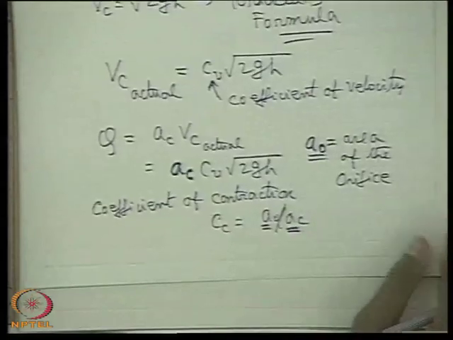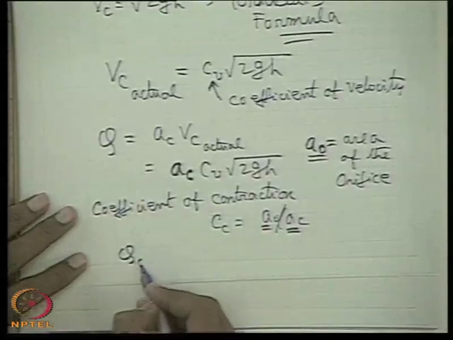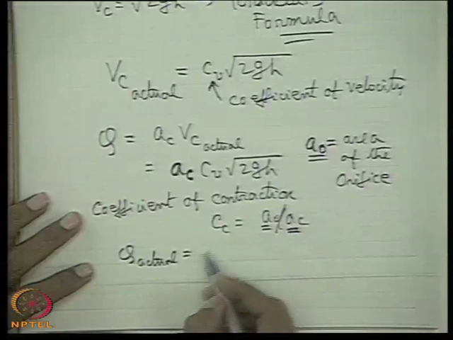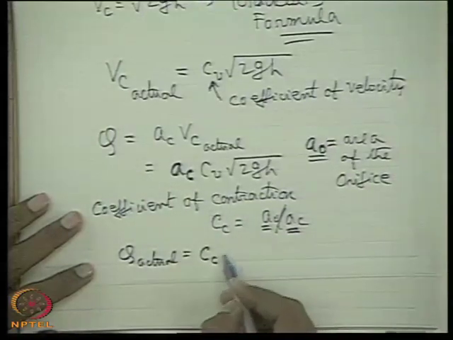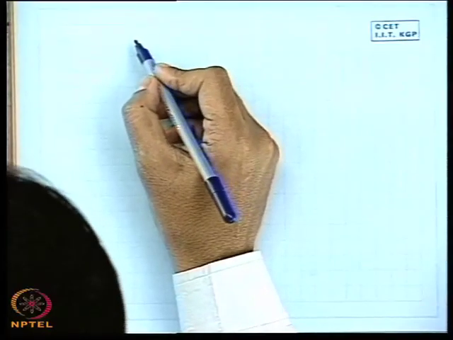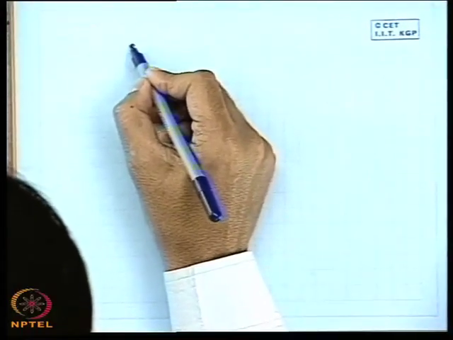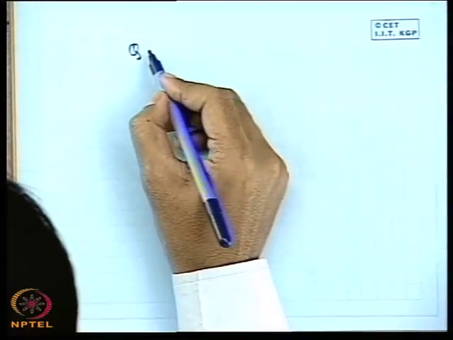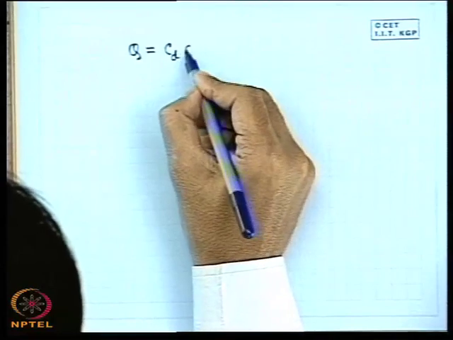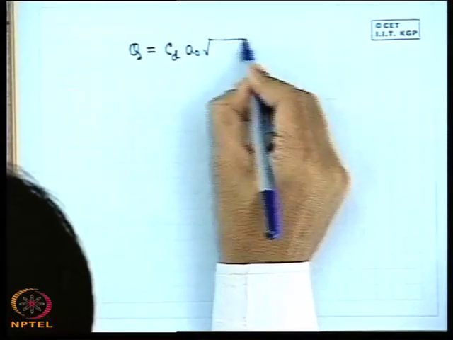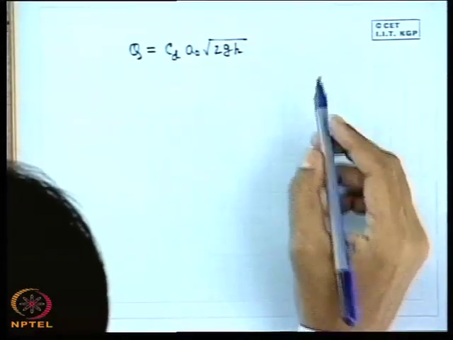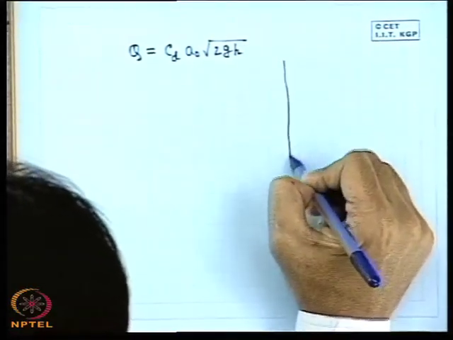So therefore we can write Q actual is equal to Cc into Cv into A0 root over 2gh. We see that the discharge from a small orifice at the side of a tank is given by Q is equal to Cd into the area of the orifice root over 2gh, where h is the height of the free surface above the orifice.